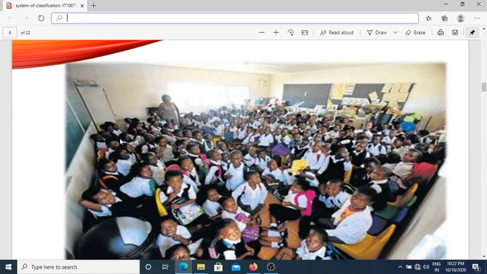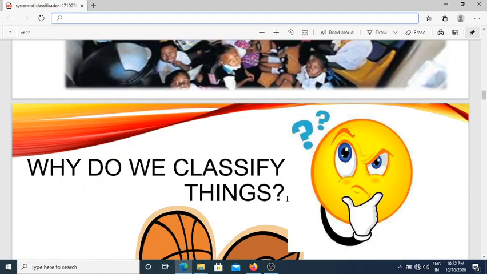Here you have seen the number of people gathered together. Suppose we classify all these people, for example, in age group or male or females, that we have simplified these classifications. Like that, the number of animals are also classified.